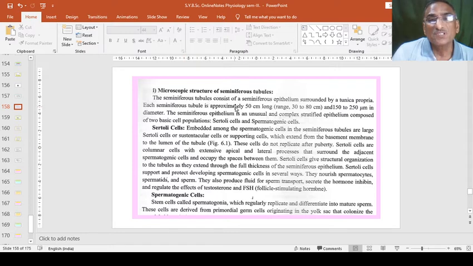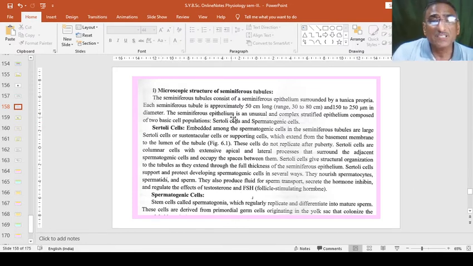The seminiferous tubules consist of seminiferous epithelium, which is responsible for the formation of germ cells, that is spermatids, and then from spermatids the sperms are developed. They are surrounded by a tunica propria. Each seminiferous tubule is approximately 50 centimeter long. Actual range is 30 to 80 centimeter, and it is 150 to 250 micrometer in diameter.